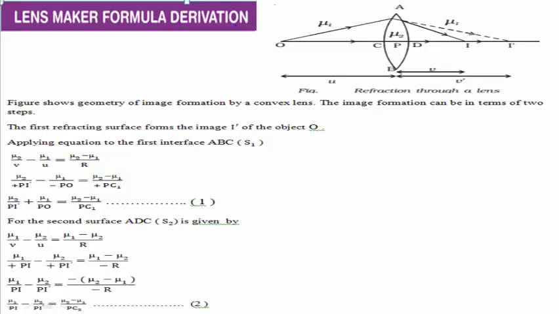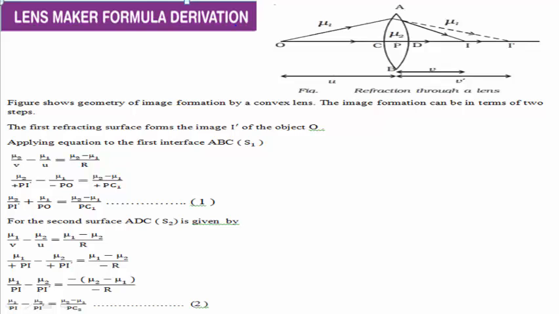That's why it is taken as positive, ν1/PO minus ν2/PI dash equals... Here again the positive PI dash is taken because the object distance is also in the same direction of the incident light, equals (ν1 minus ν2) divided by minus R. Here minus R is taken because for the second surface ADB the radius of curvature is opposite to the direction of the incident light. That's why it is taken as minus R.